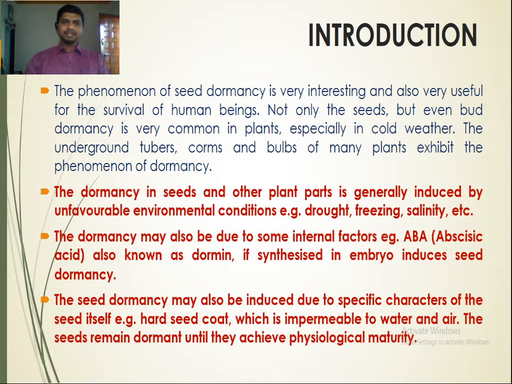The dormancy in seeds and other plant parts is generally induced by unfavorable environmental conditions, for example drought, freezing, salinity. The dormancy may also be due to internal factors, for example abscisic acid, one of the growth hormones, also known as dormin, which if synthesized in the embryo induces seed dormancy. The seed dormancy may also be due to specific characters of the seed itself, for example a hard seed coat, which is impermeable to water and air. The seeds remain dormant until they achieve physiological maturity. So these are the reasons by which the seed remains dormant for a specified period of time.